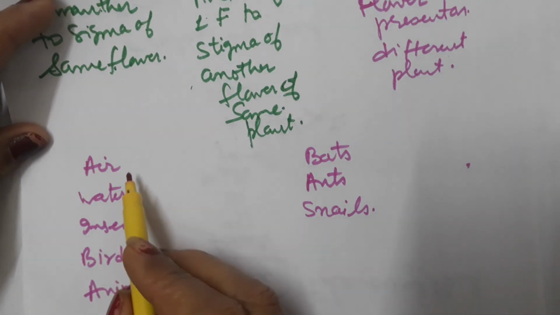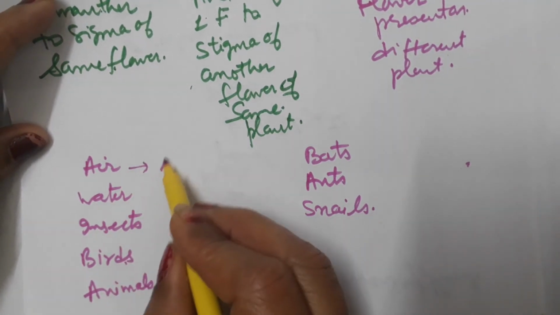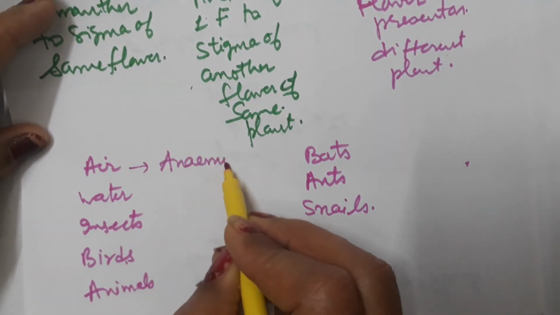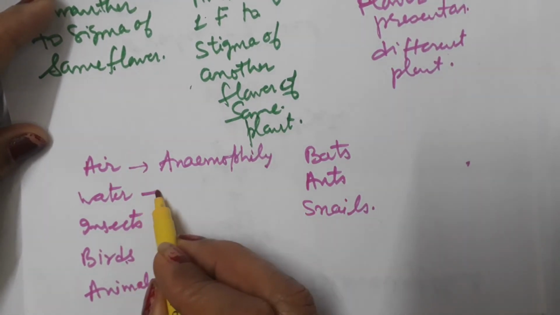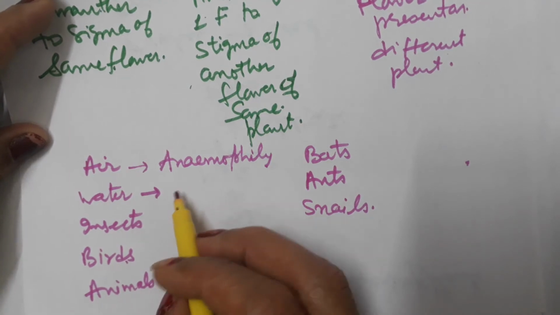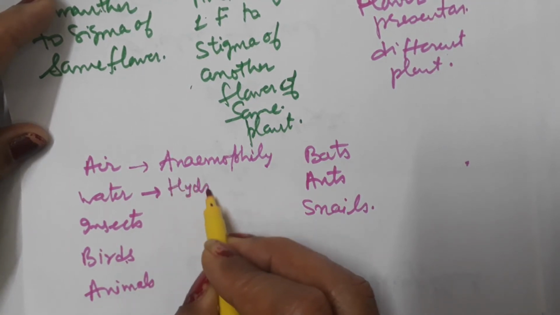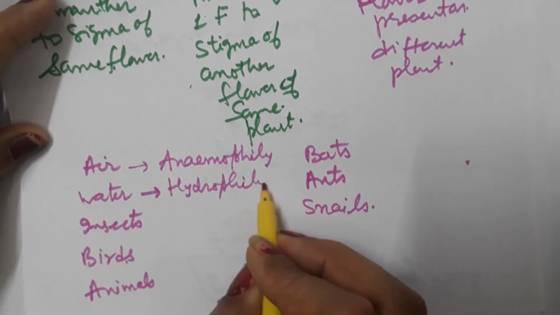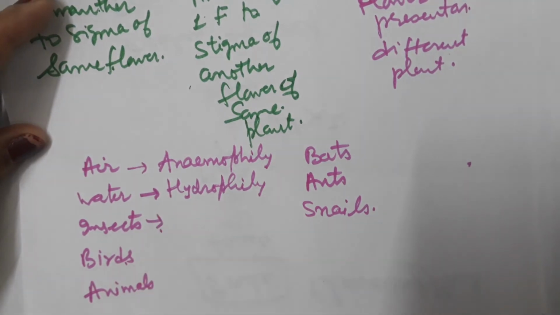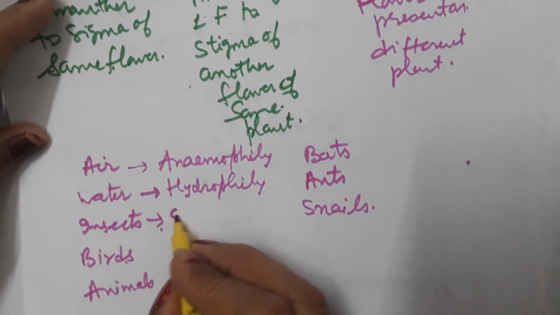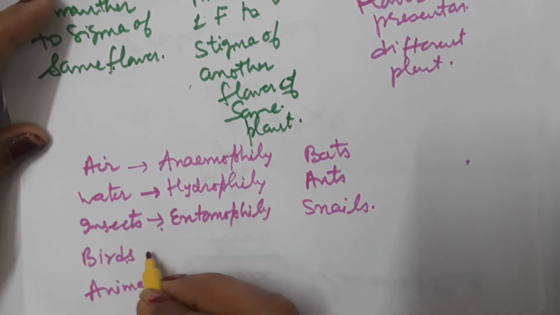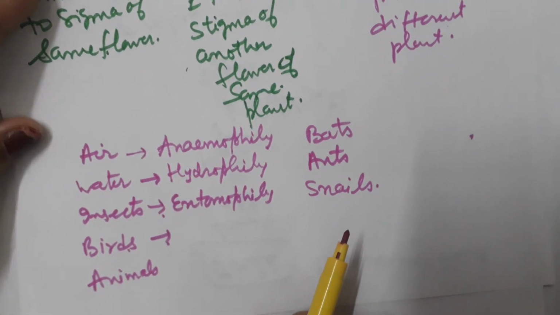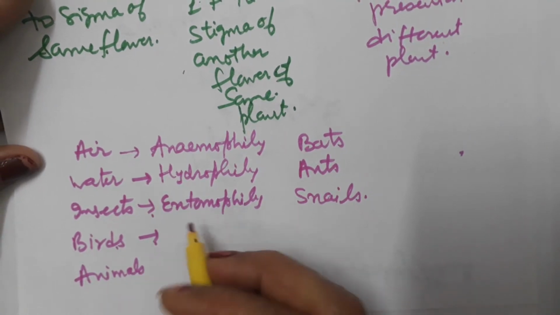If pollination takes place with the help of air, then it is known as anemophily. If with the help of water, then it is known as hydrophily. If insects help in pollination, then it is known as entomophily. If it takes place with the help of birds, then it is known as ornithophily.